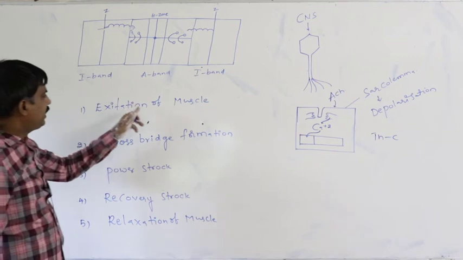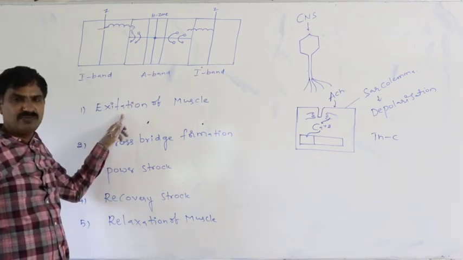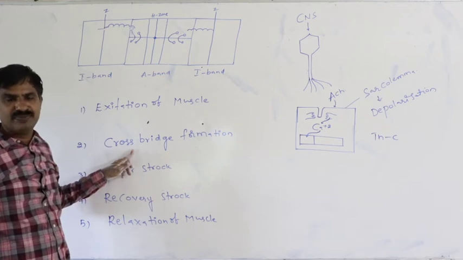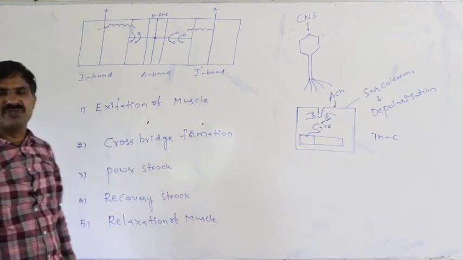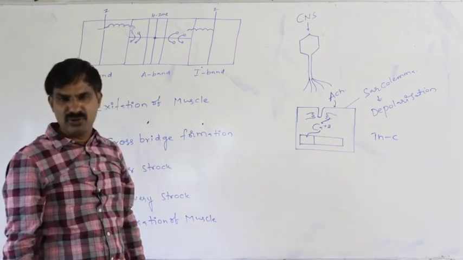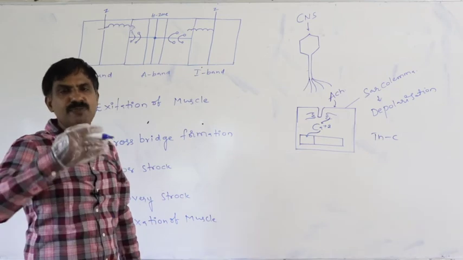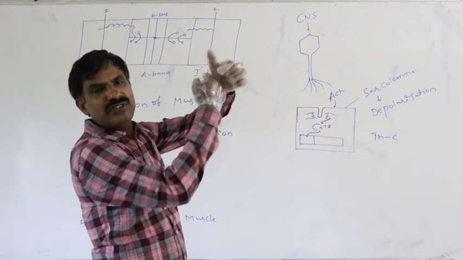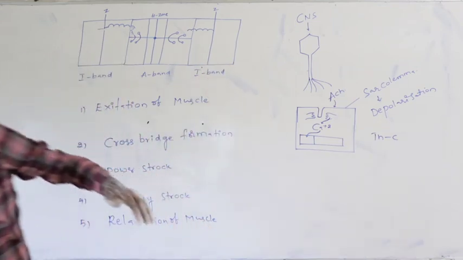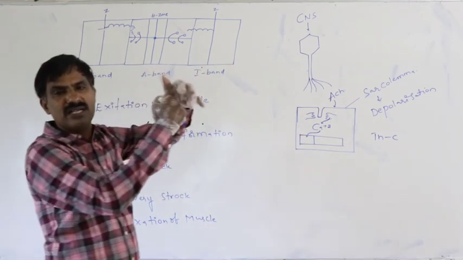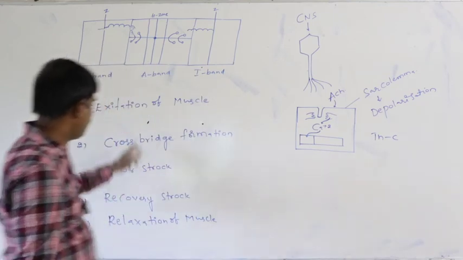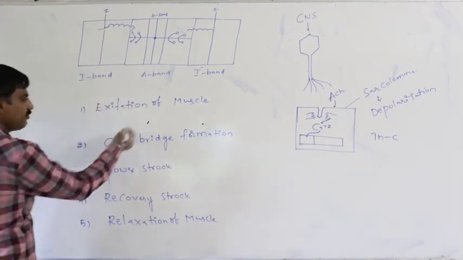Definitely after excitation of muscle, before the cross bridge formation, what are the changes which occur in the head of the myosin? Just before the attachment of the head of the myosin with the active site, what changes may occur in the head of the myosin?